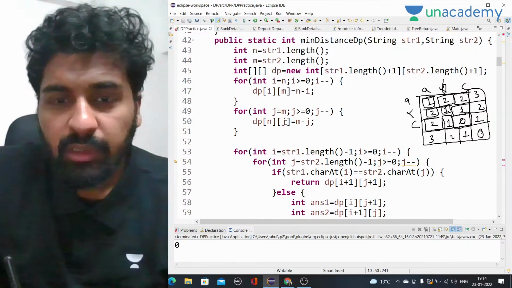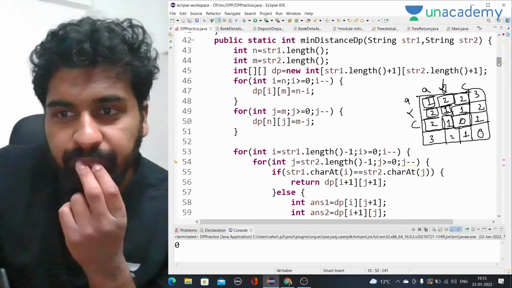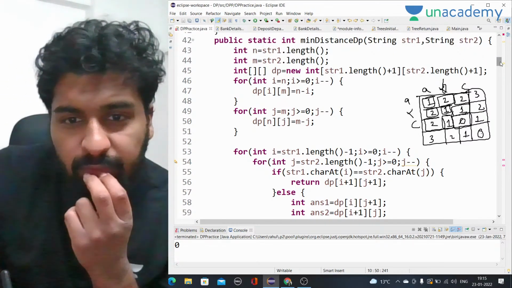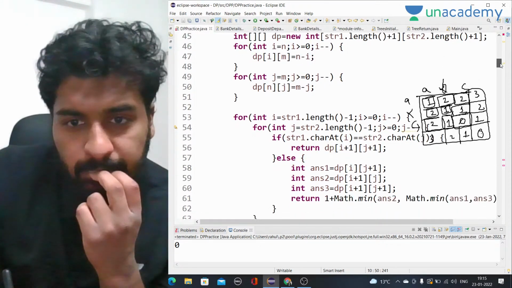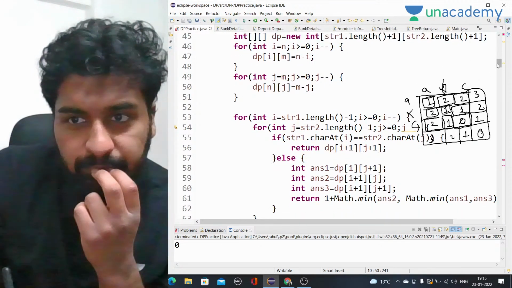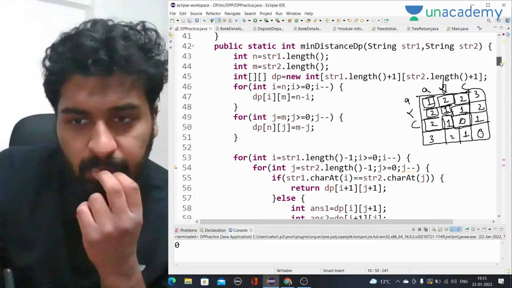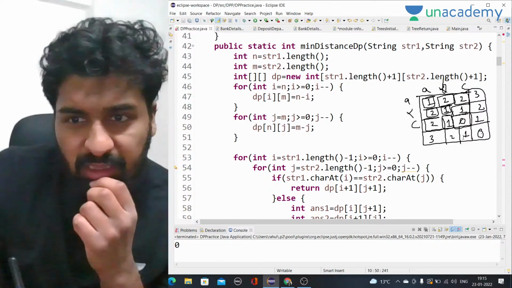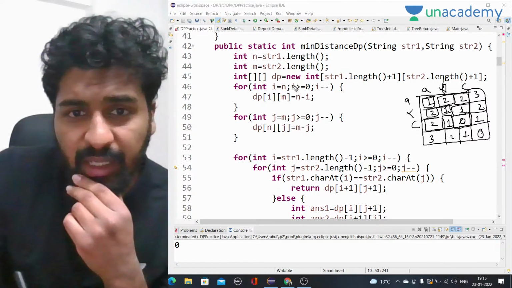I, m, n, j. There is some issue there. Let's debug it. So while starting from here, first of all I'll check if they are equal or not. Okay. That means this is not filled correctly, most probably.